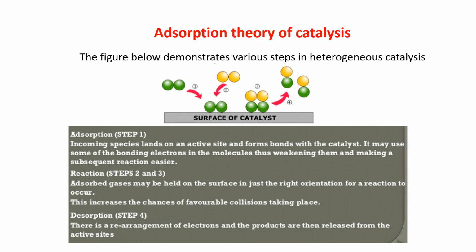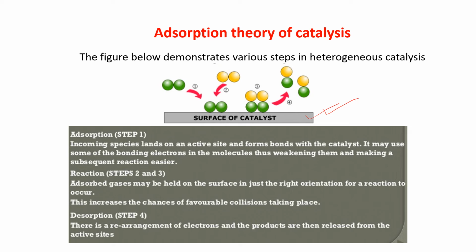Look at the figure. The figure below demonstrates various steps in heterogeneous catalysis. See here, there are two reactants shown in green and yellow color. And this is the surface of the catalyst. Now in the first step, the green molecules are coming and sitting at the surface of the catalyst, or they are landing on the active sites of the catalyst.